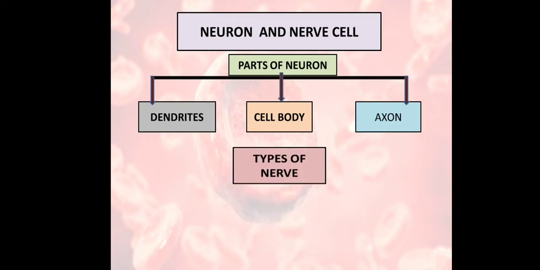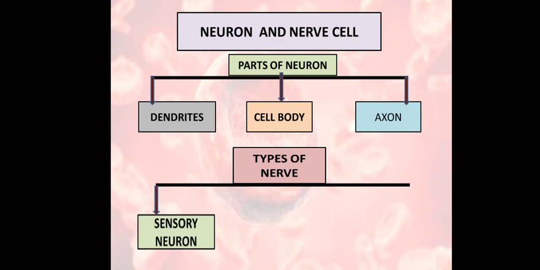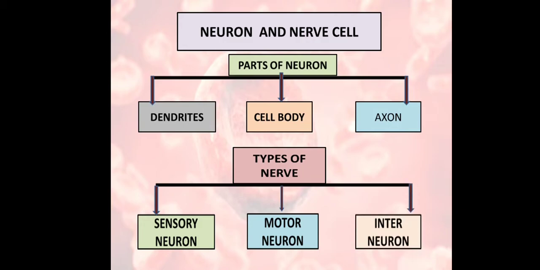Okay, now we are going to see how many types of nerve cells or neurons are present in the human body. They are of three types. First is sensory neuron that is relevant to the sense organs. Second is motor neuron that is relevant to the effectors, that are glands and muscles. And the third one is interneuron that is present in the brain and forms a link between the sensory and motor neurons.